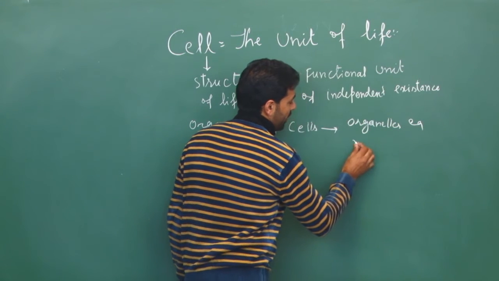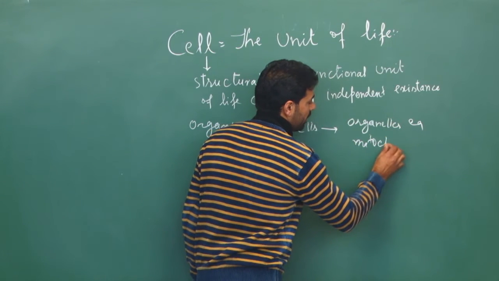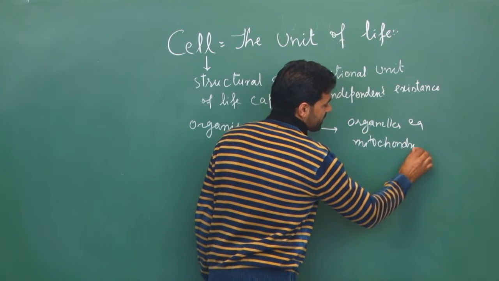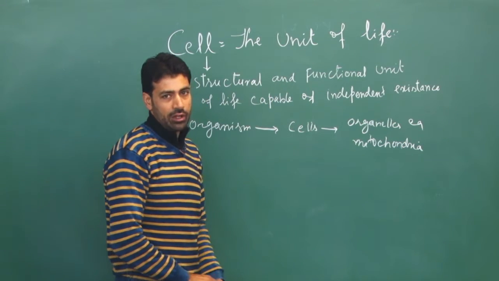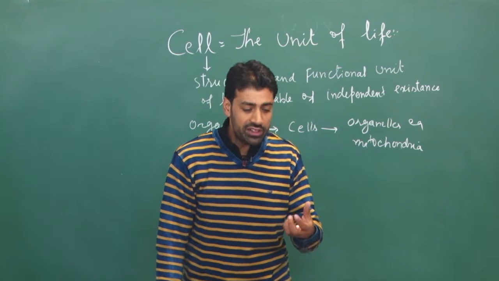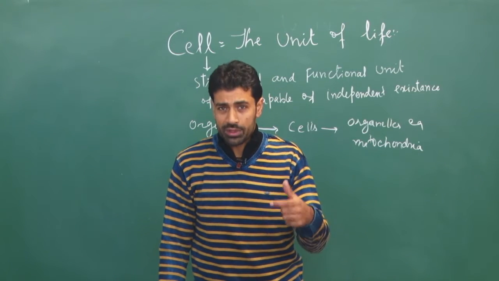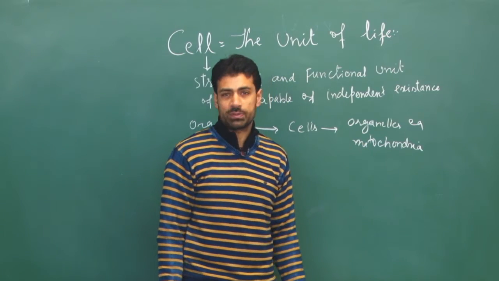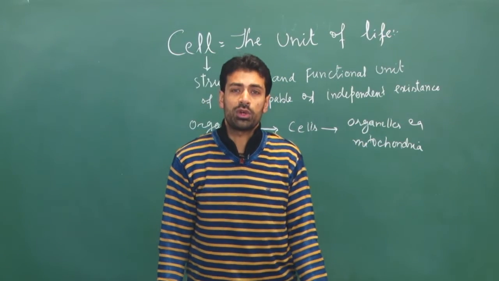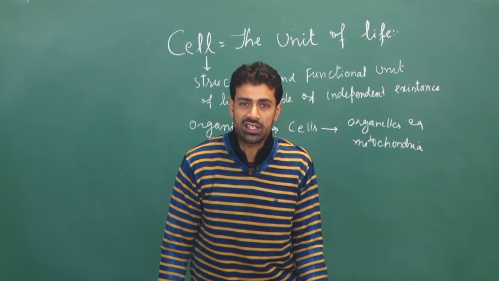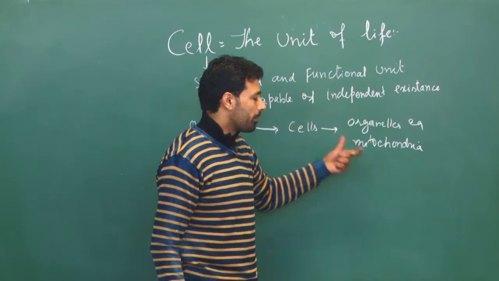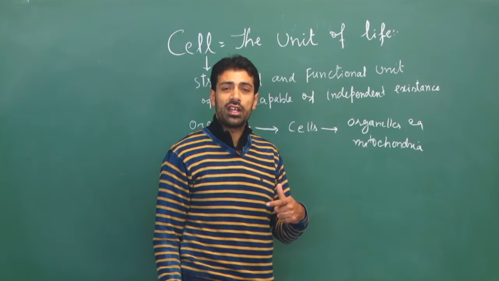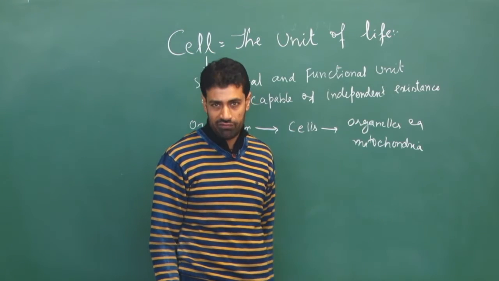For example, we have a cell organelle called mitochondria. If we take mitochondria out of the cell and provide all the necessary conditions for its functioning, still mitochondria cannot work outside the cell. So mitochondria is not an independent unit of life.